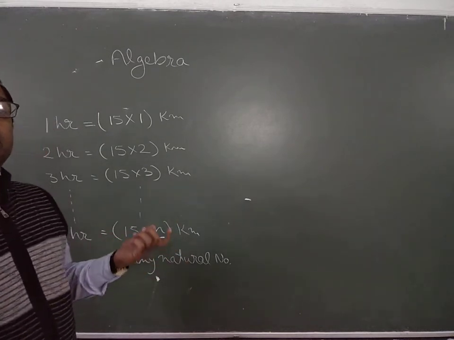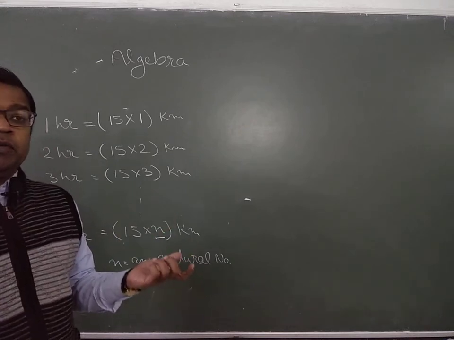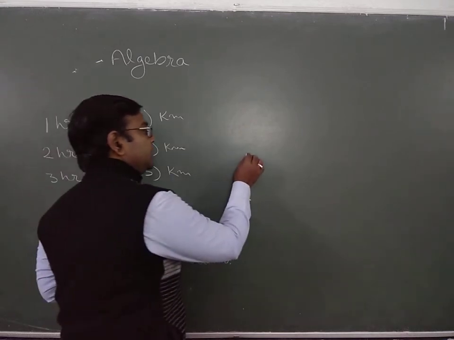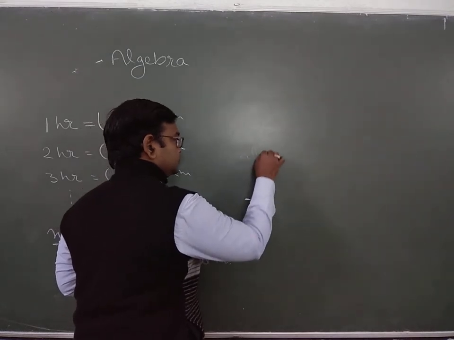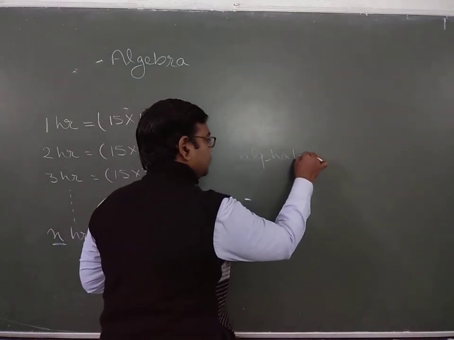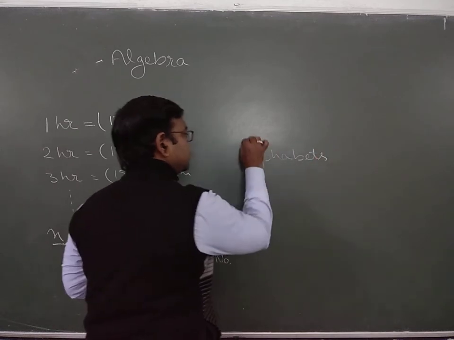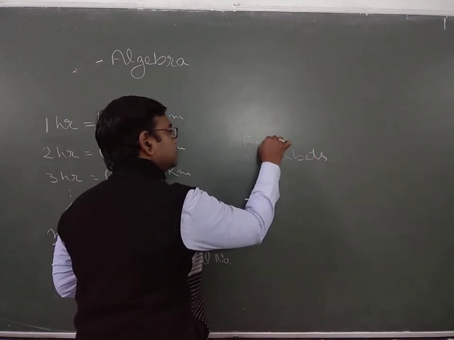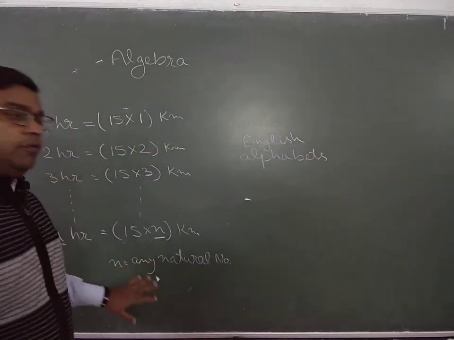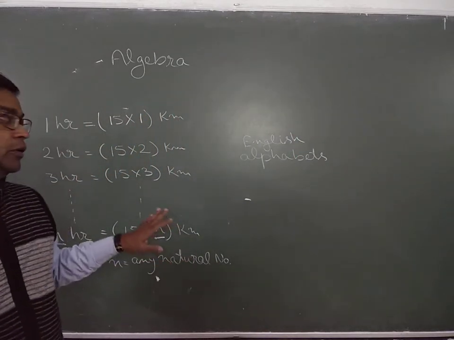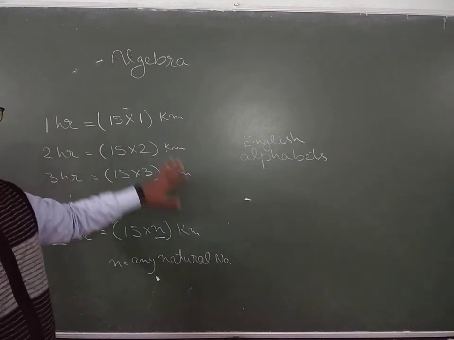For that quantity we use the representation of any English alphabet. We use English alphabets for representing a variable. Hope this variable part is clear to you.